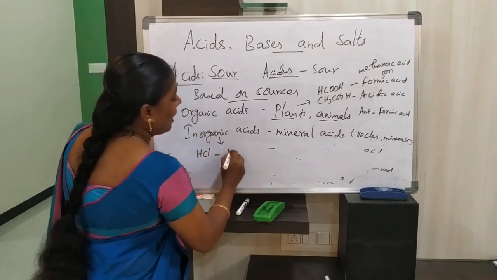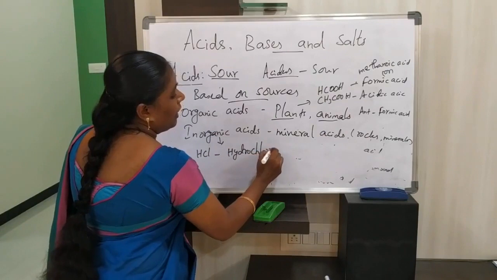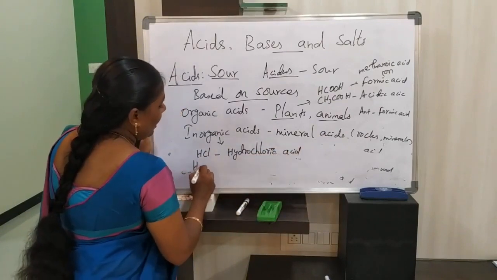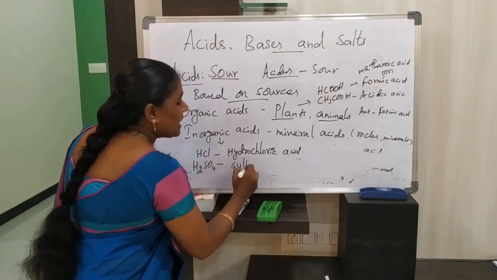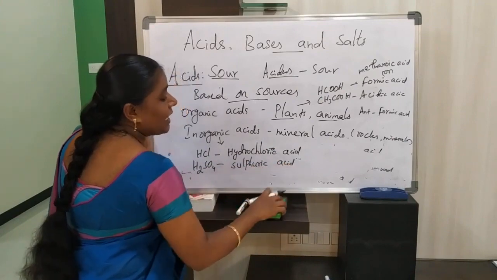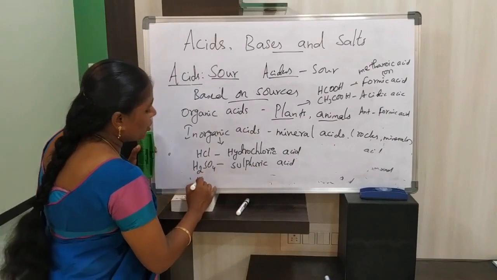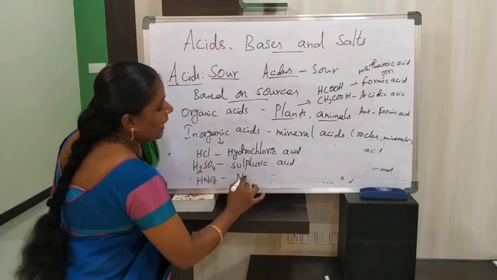HCl. What is this? Hydrochloric acid. H2SO4. This is sulfuric acid. HNO3. This is nitric acid.